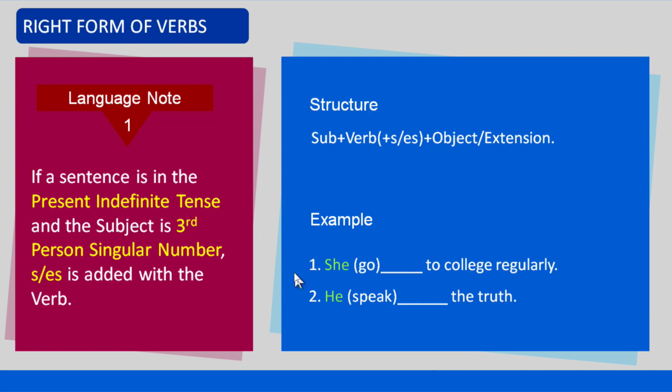Let us see examples. Number 1, she go to college regularly. Number 2, he speak the truth. Both the examples are in the present indefinite tense and the subject is third person singular number. That is why es is added with go in the first example and s is added with speak in the second example.